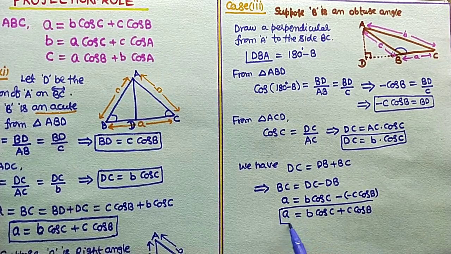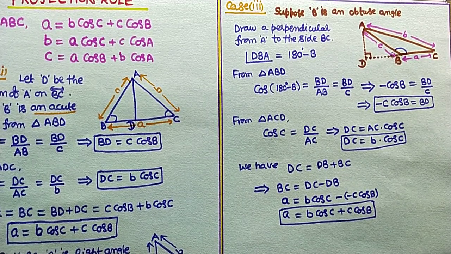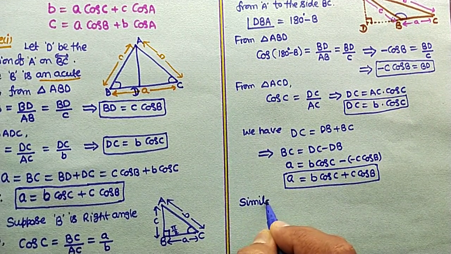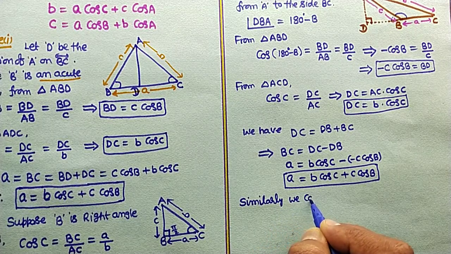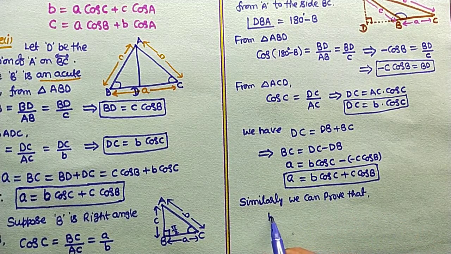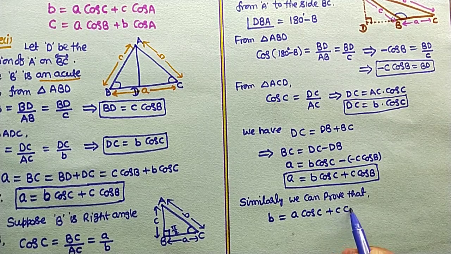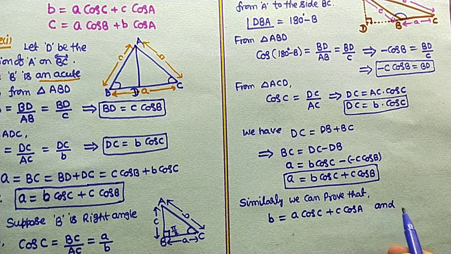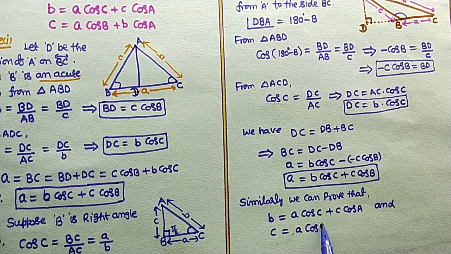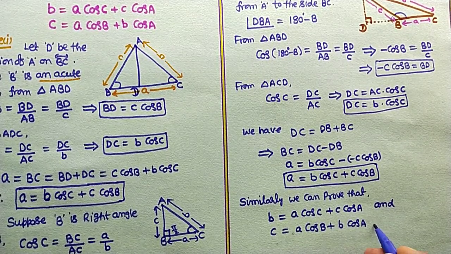In the third case, when B is an obtuse angle, we got small a equal to b cos C plus c cos B. Similarly, we can prove that b equal to a cos C plus c cos A, and c equal to a cos B plus b cos A. Hence proved.